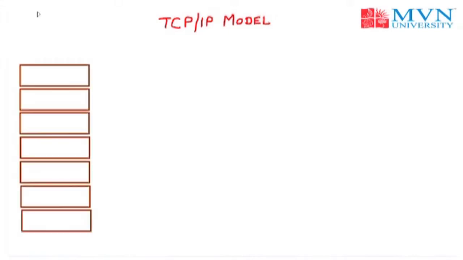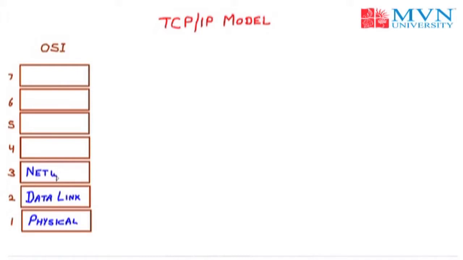Today we will start our next topic, that is the TCP/IP model. So we are aware of the OSI model, that is the Open Systems Interconnection model, in which we have 7 layers. The first layer is the physical layer, second is data link, third is network, fourth is transport, fifth is session, sixth is presentation, and last one is application.